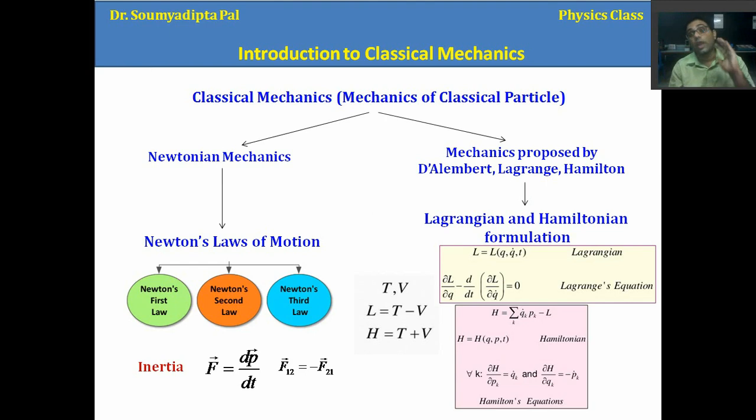Suppose you have n number of particles, so we require 6n parameters to define the state of the system, that is, the system of particles. Now think about this. This is the equation of motion, we know.